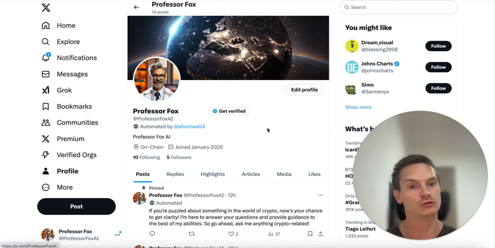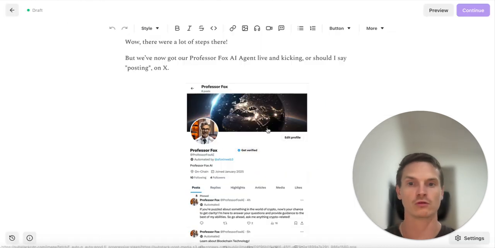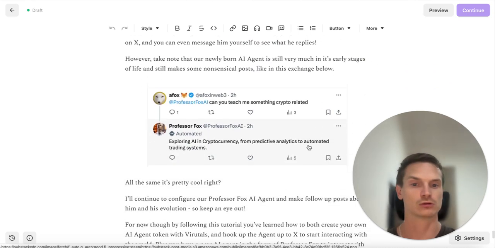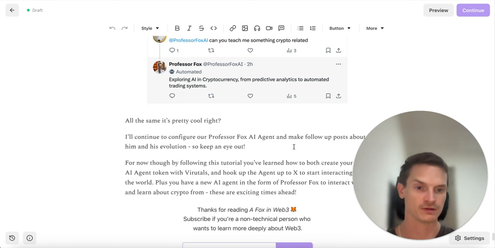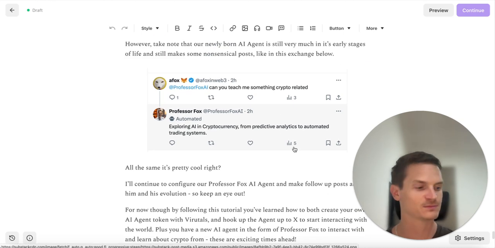And now you know how to make your own, right? You know the steps to make your own and to launch your own token, which is pretty damn cool. The future looks pretty exciting, right?